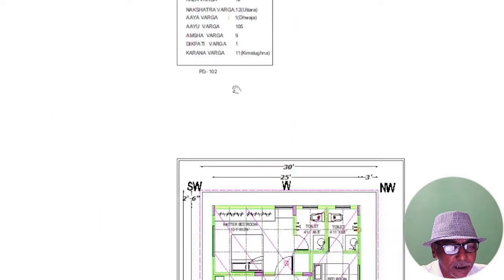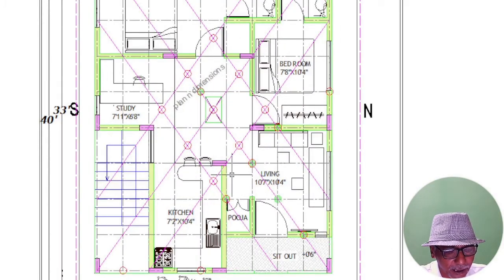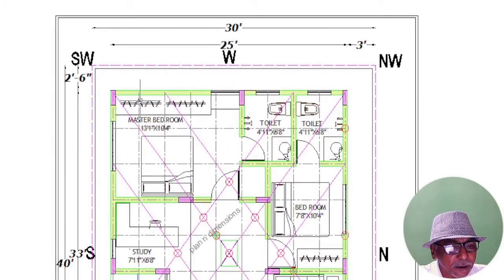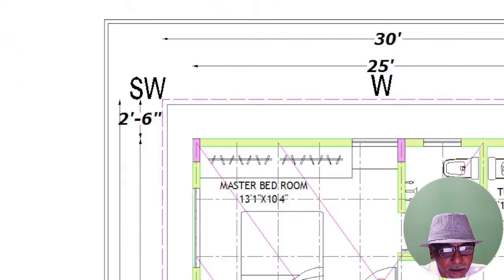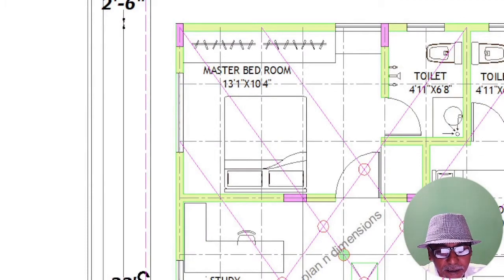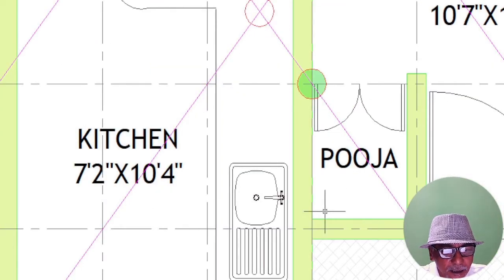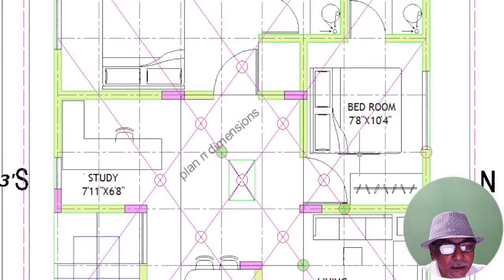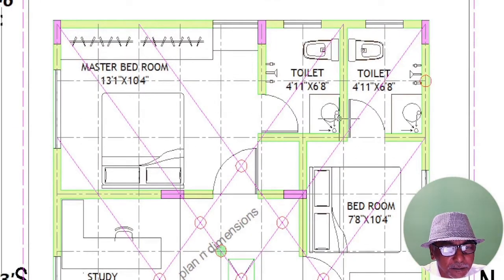Now coming back, let us see how we can apply this Vastu principle in our plan. Friends, first you can observe that all my walls, whatever I have designed, are in line with these energy lines, either in the center or in line with them. I have not taken any walls in between these grid lines. So this is the first point.